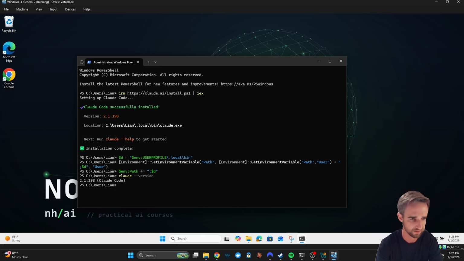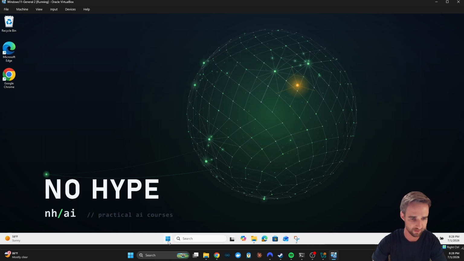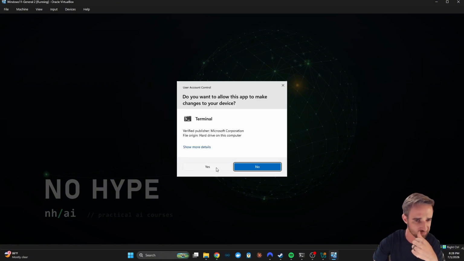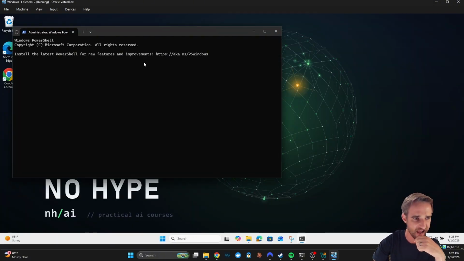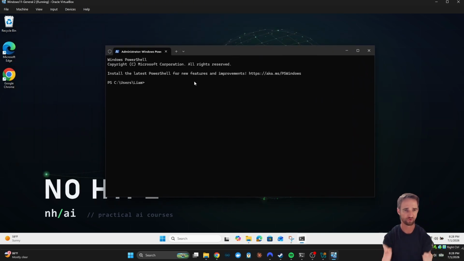Okay, beautiful. Now we're in the terminal. We got Claude installed. Let's close it out and try and open it. So let's close this and let's try it. Come back in and see if we can run it. So terminal admin, yes. Okay, now this is critically important, okay? Before we open Claude, there are 3 commands I want you to learn, okay? And they're really simple, and it's going to make your life so much easier from here moving forward.